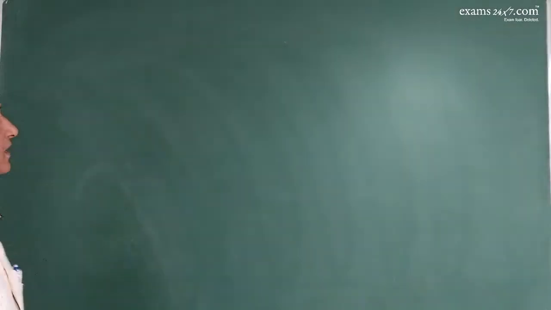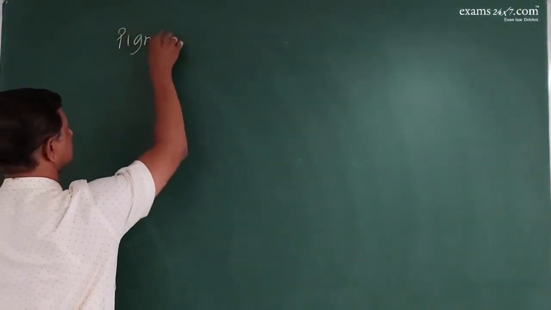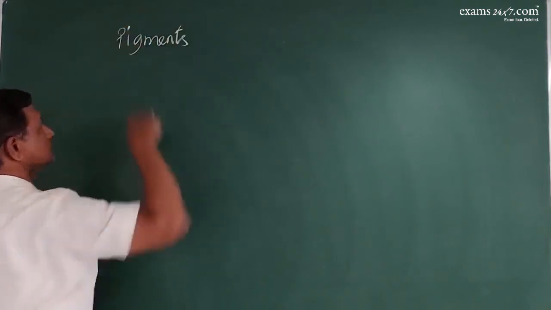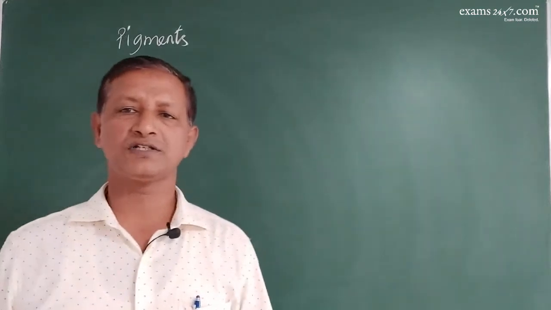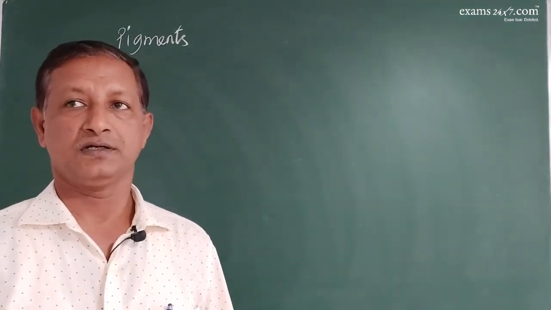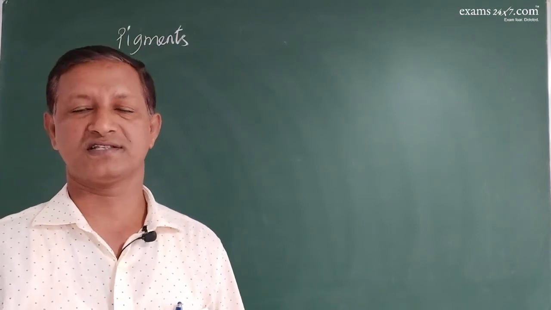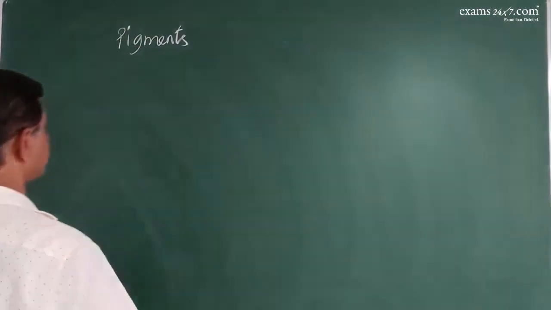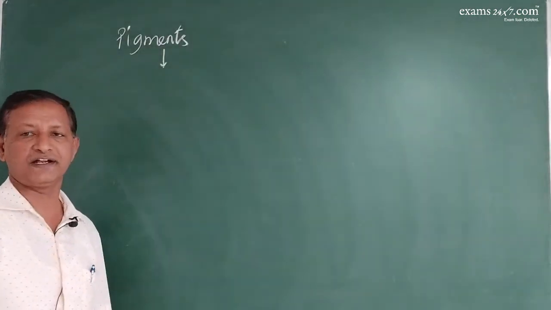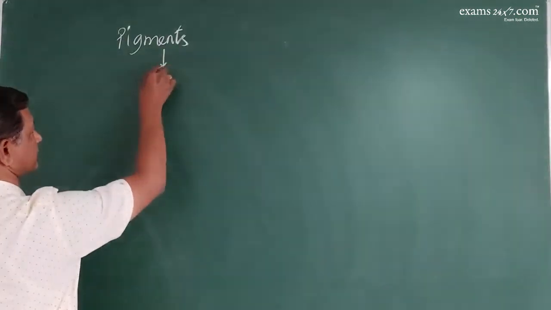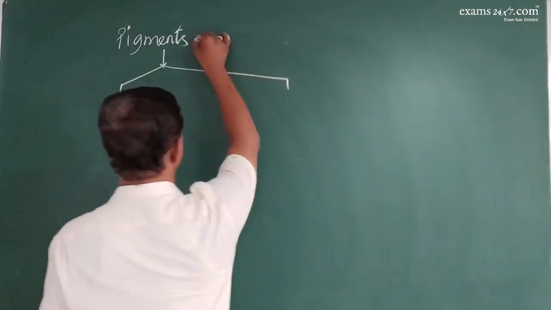Next, coming to the pigments. Pigments are the most important components needed for the process of photosynthesis, right? So pigments are mainly classified into two types. What is the job of pigments?